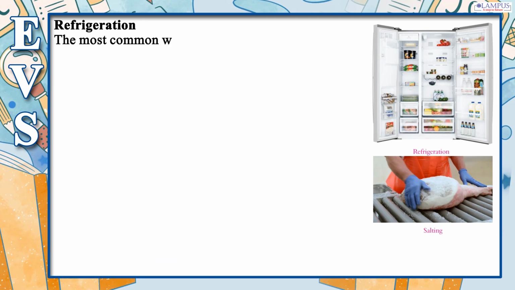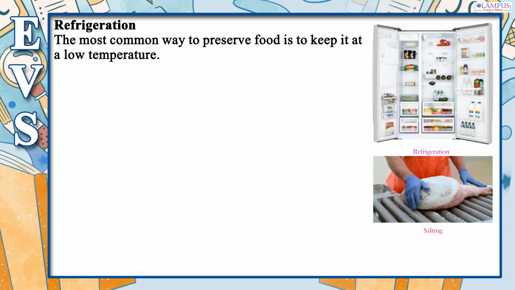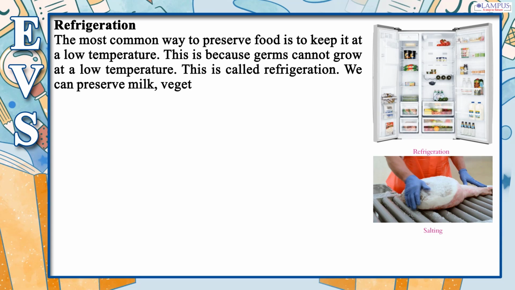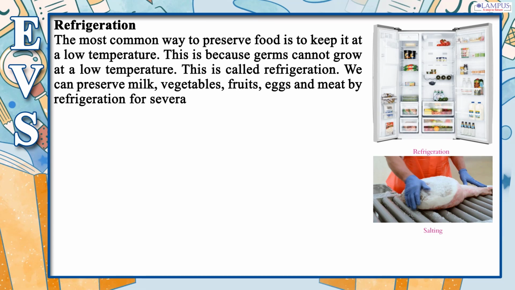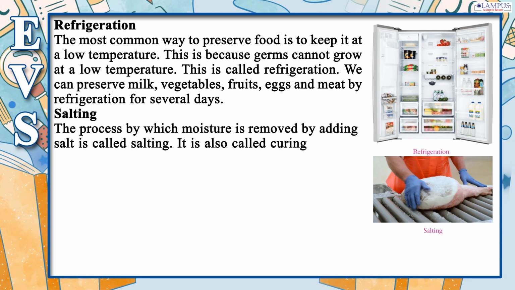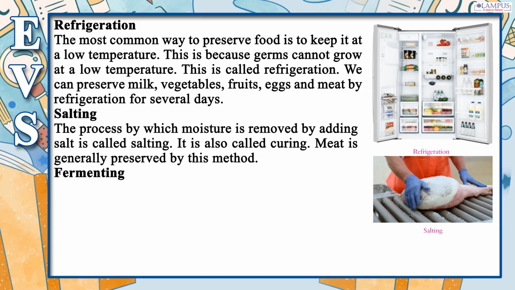Refrigeration. The most common way to preserve food is to keep it at a low temperature. This is because germs cannot grow at a low temperature. This is called refrigeration. We can preserve milk, vegetables, fruits, eggs and meat by refrigeration for several days. Salting. The process by which moisture is removed by adding salt is called salting. It is also called curing. Meat is generally preserved by this method.